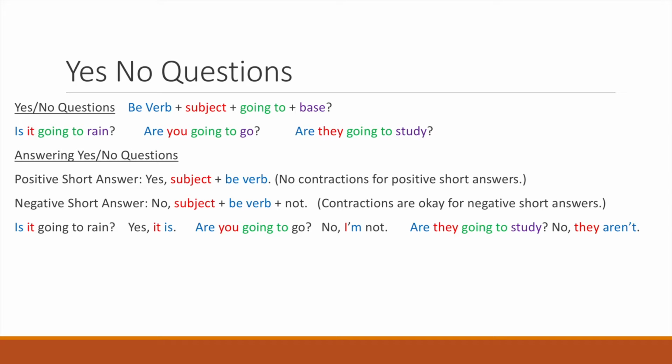Some examples. Is it going to rain? Yes, it is. Are you going to go? No, I'm not. Are they going to study? No, they aren't.